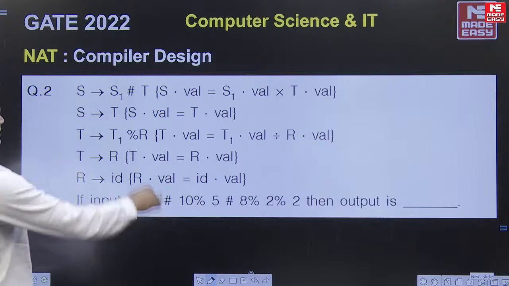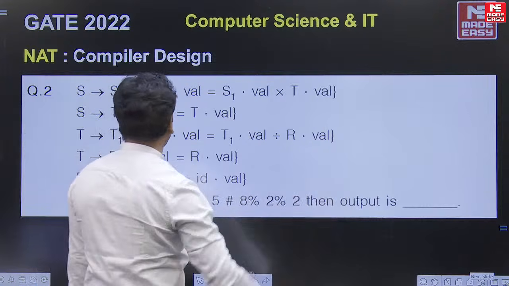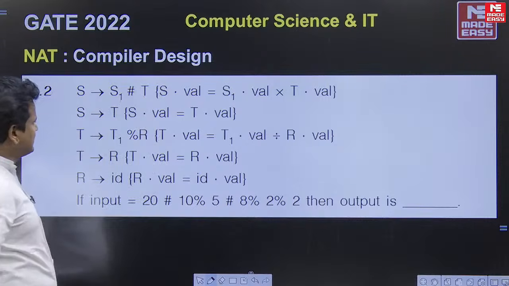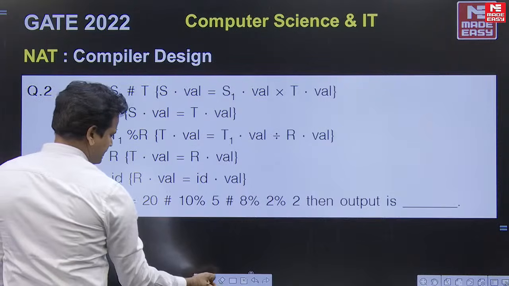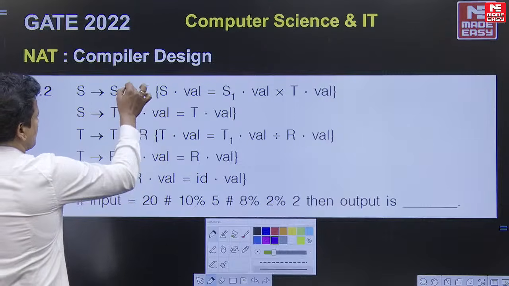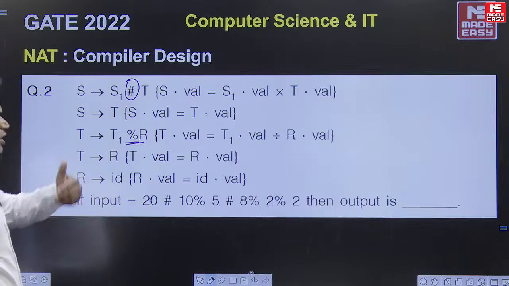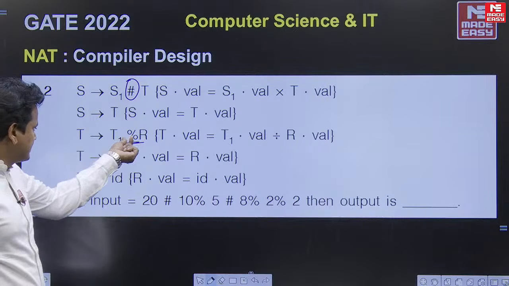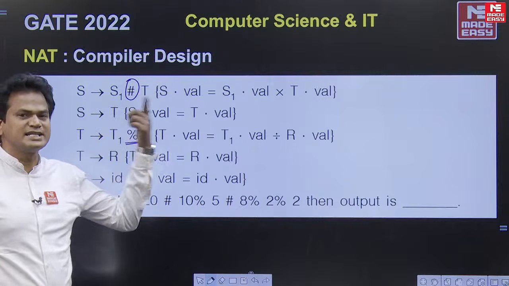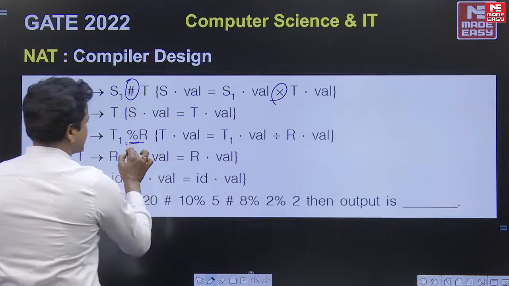See here, SDT is given and input is given, then what is the output? And this SDT is also a very easy one. See the starting symbol, if you look at these productions, here 2 operators are given, one is hash and the other is modulus, percentage. Whatever operator is given at the lower level will have the highest priority. What is the meaning of hash? It is multiplication. And what is this percentage?